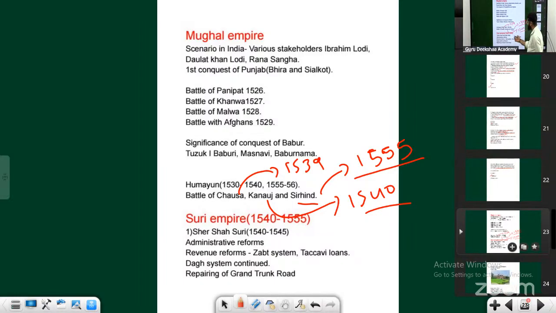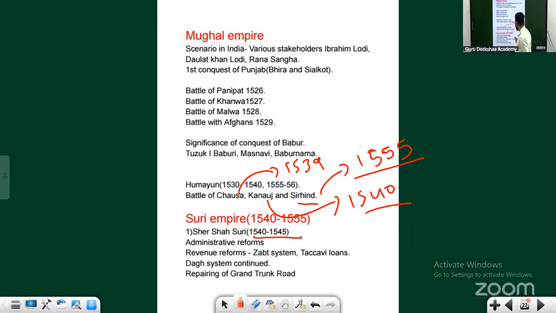The next dynasty that started was the Suri Empire, started by Sher Shah Suri. As you can see, he was an emperor for 5 years. A lot of administrative reforms and agriculture reforms, a lot of efficient things were done by this person.